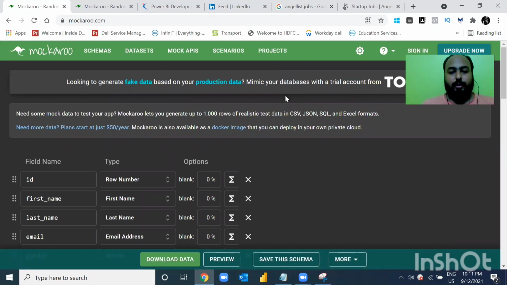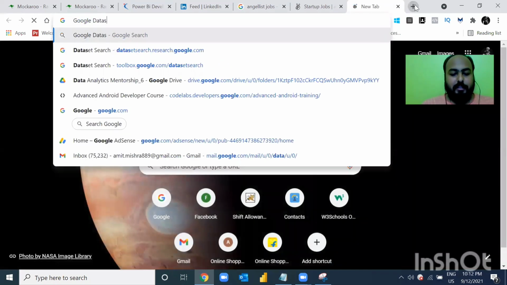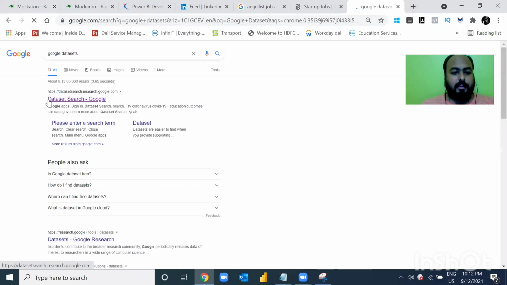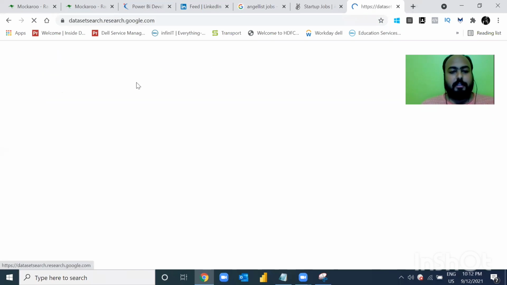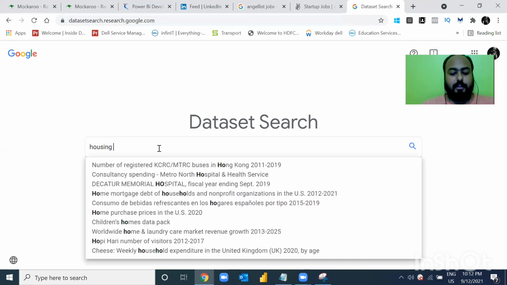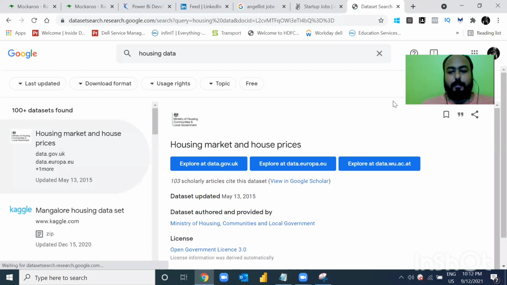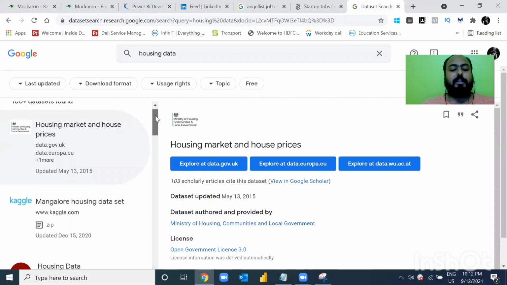Apart from this website, you can also log on to kaggle.com. You can also do a Google data set search. So I will show you. If you just type something like Google data set, it will open up like this: data set search Google. This search engine is for data sets. So if you want to search for housing data, let's say, you can search for this and it will open up all the places where there is a data set.